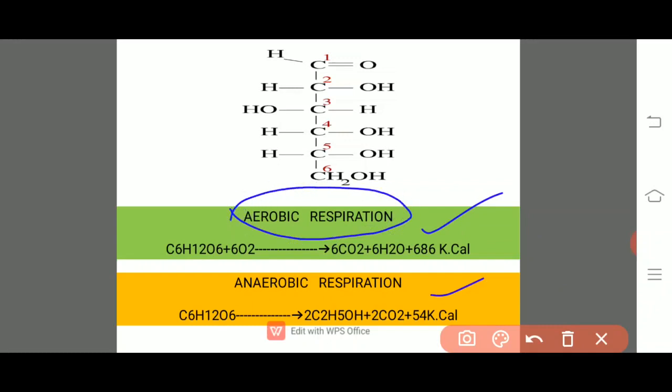That is, in order to yield more energy from the consumed food, the animals require oxygen. That is again obtained through the process of respiration, and the yielded energy is stored in the form of ATPs. These ATPs are commonly known as the energy currency of the cells.